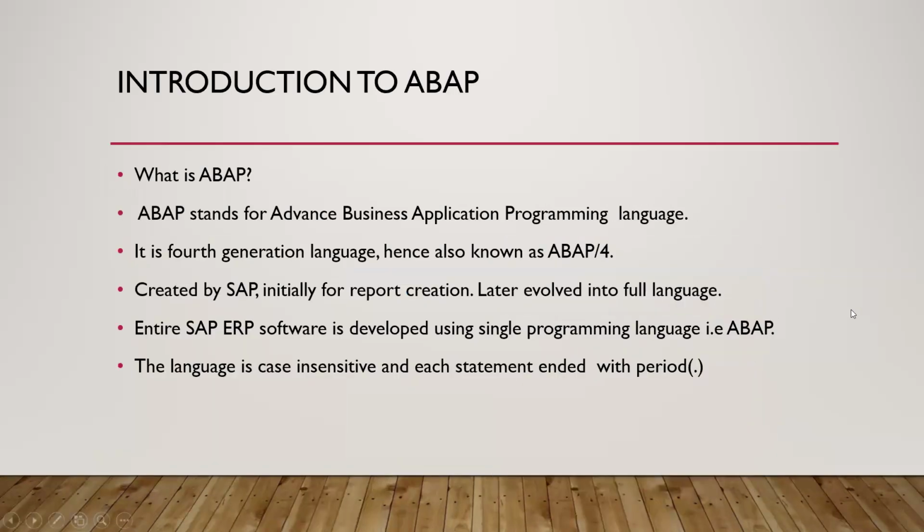Now, after this, let's discuss the introduction to ABAP. What is ABAP? ABAP stands for Advanced Business Application Programming Language. It is a fourth generation language. The whole SAP software is made using this language only. So that's why ABAPers have a very important role here.